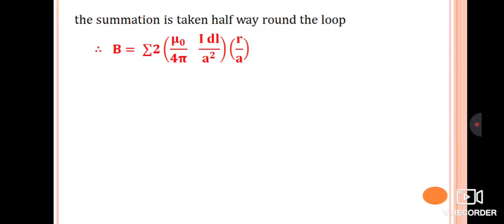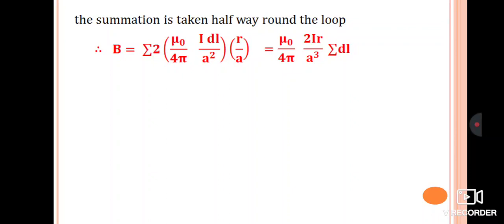From that 2 dB sin alpha, the equation we are getting is the summation of 2 dB. We already got the dB value, that is mu naught by 4 pi I dl by a square, and sin theta. That sin theta value we already told in the first case is r by a. So all the values we have substituted here. Therefore, we got mu naught by 4 pi, 2I r divided by a cube.